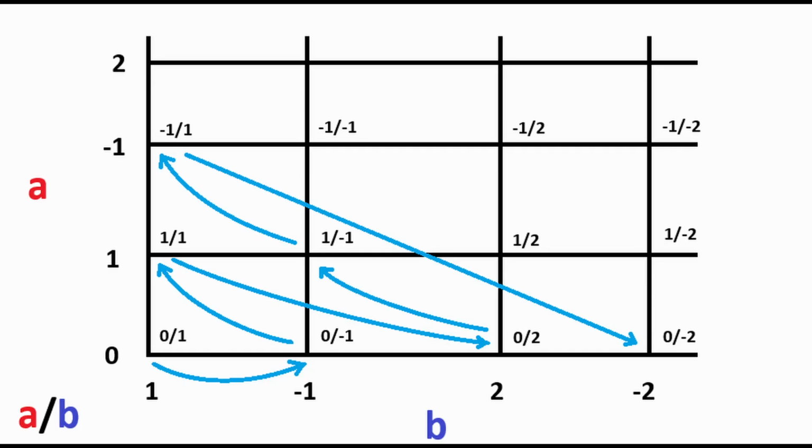Every point in the grid represents a fraction. For example, 0/1 is the fraction 0 divided by 1, and 1/1 is the fraction 1 divided by 1. We can traverse this grid in a linear path as shown, where we ensure to include every point. Strangely, the rational set of numbers is also countable and the same size as the integers and natural numbers.